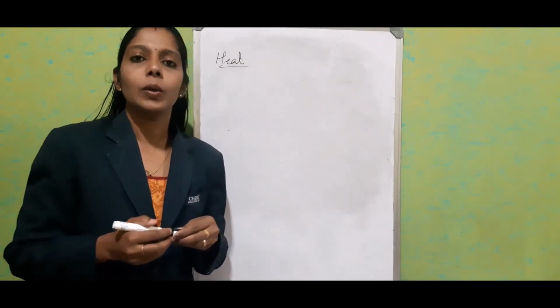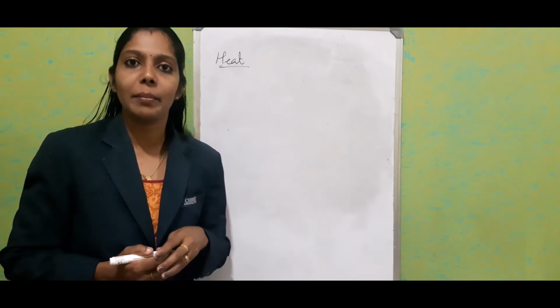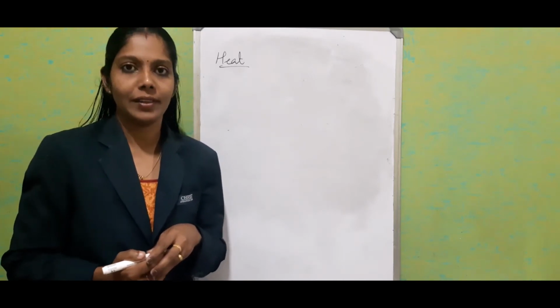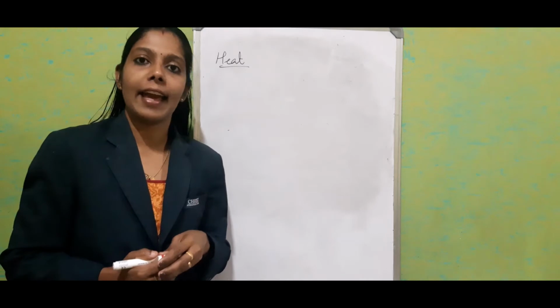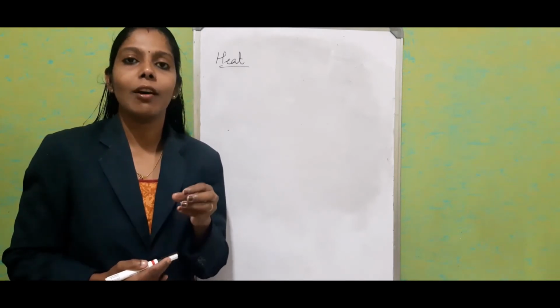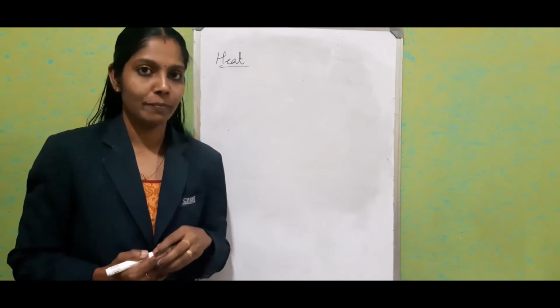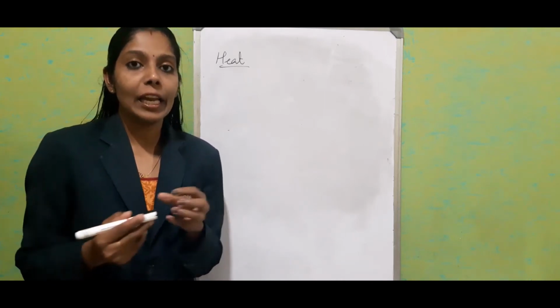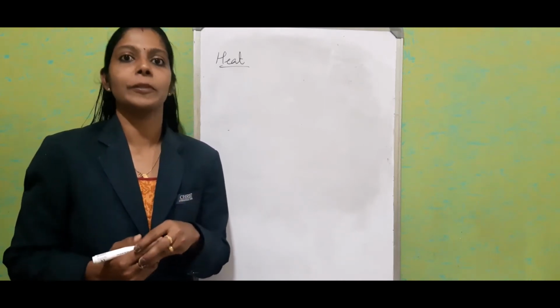We know that all substances are made up of molecules, right? And if we see the characteristics of molecules, we know that molecules are always in random movement, and they have attractive force between them.